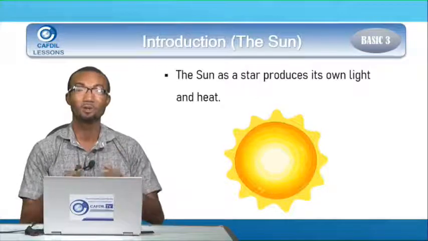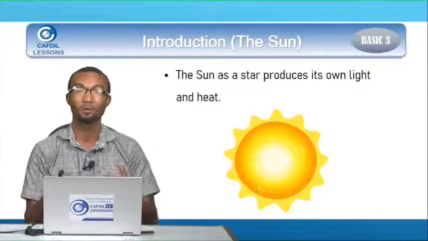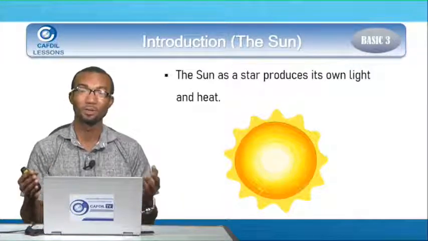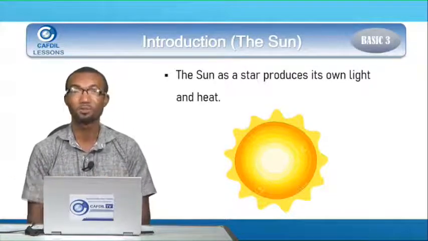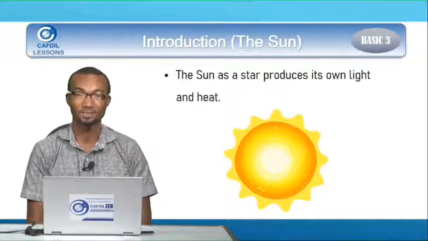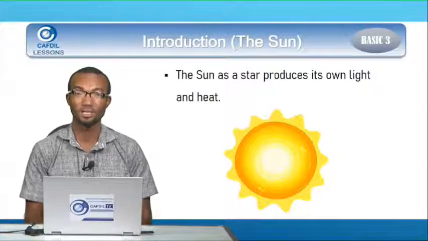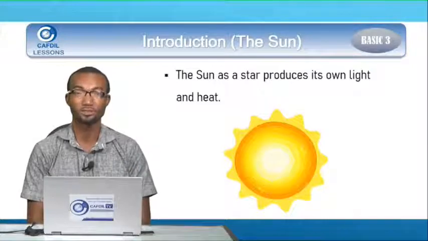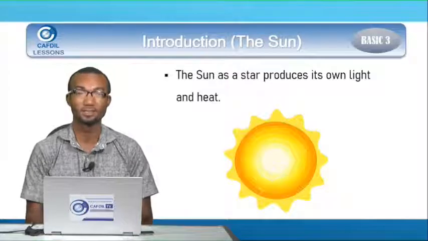During the day, you see how bright everywhere becomes. You normally go to school, people go to work, and any place that they want to go during the day because the sun gives us light. We always also feel the heat of the sun because the sun produces heat, and this heat is used for many things. So the sun as a star produces its own light and heat.